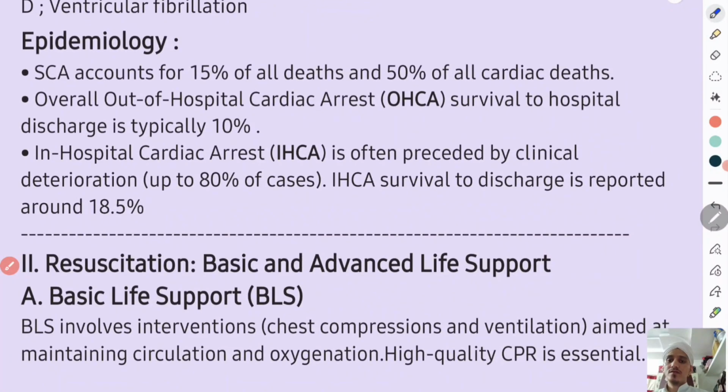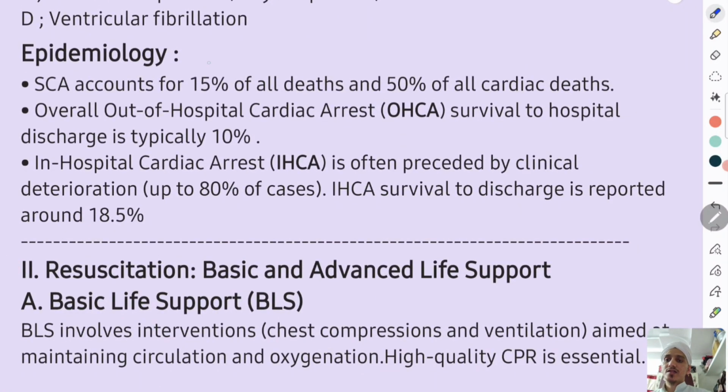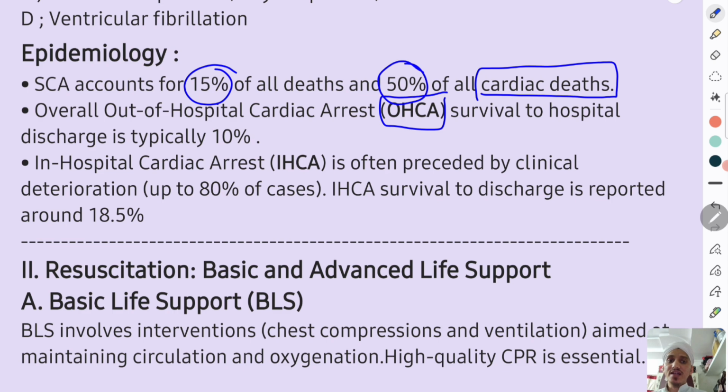Now, what is the epidemiology? Just remember this one. Sudden cardiac arrest accounts for 15% of all deaths, meaning 15 in 100 patients will die due to cardiac arrest. And that will increase up to 50% in patients with cardiac disease. So half of the cardiac deaths in patients with cardiac disease are due to cardiac arrest. Overall, out-of-hospital cardiac arrest, OHCA, survival to hospital discharge is 10%.